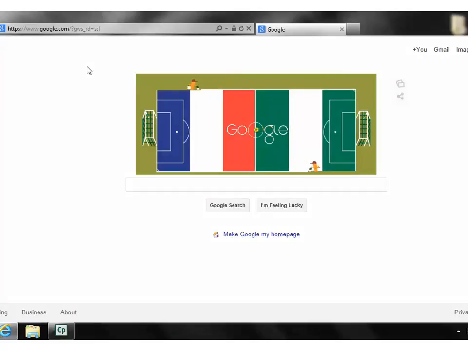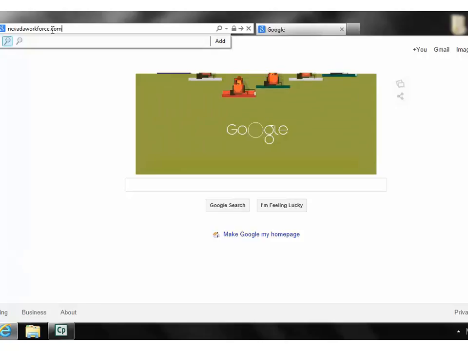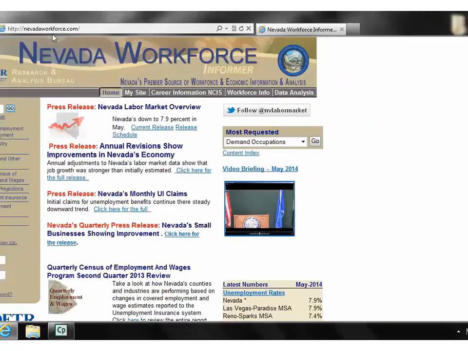First, in the new browser you opened, we need to go to the website nevadaworkforce.com. Once you are there, find the link labeled Career Information found inside the top middle navigation bar.